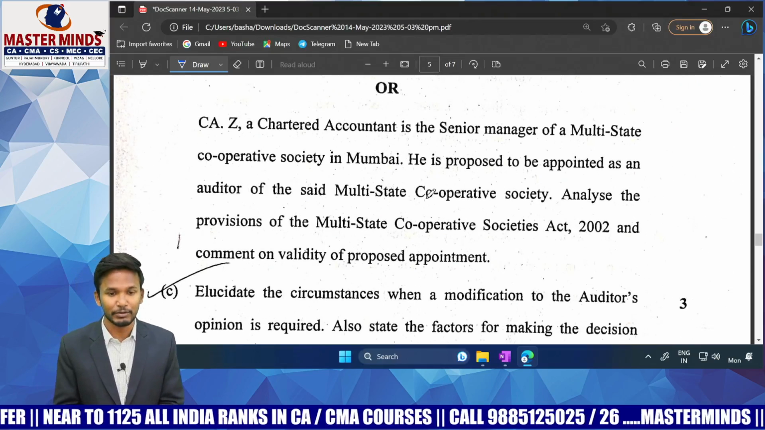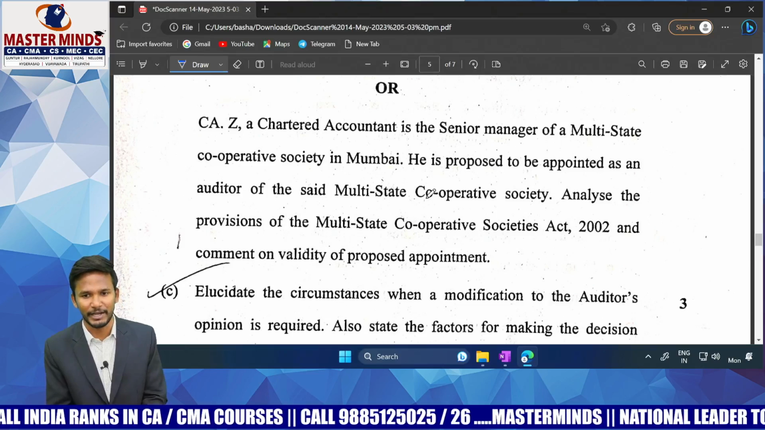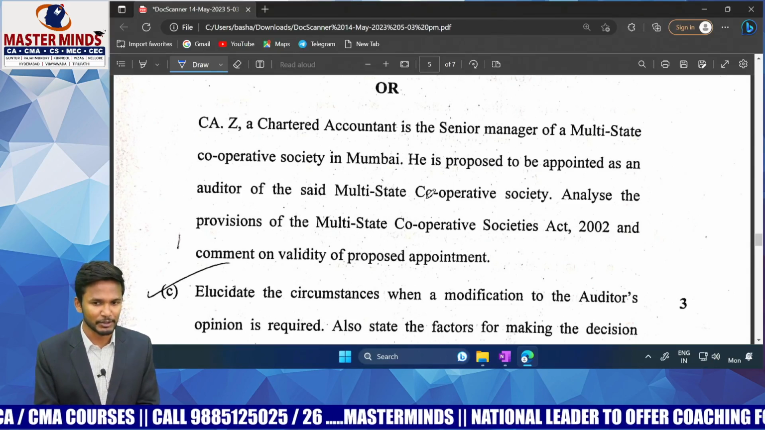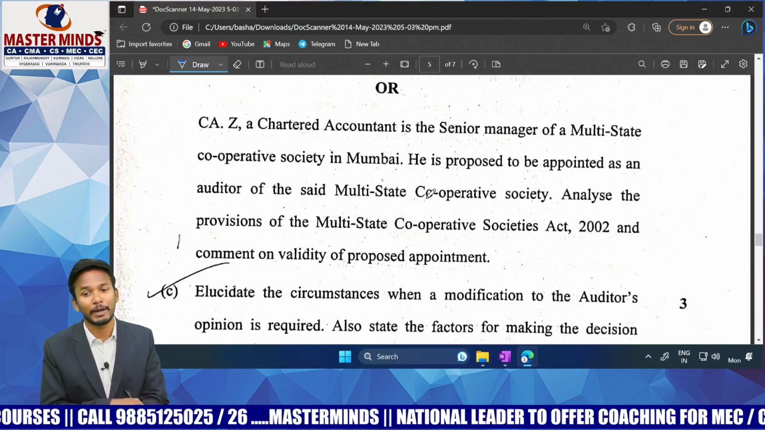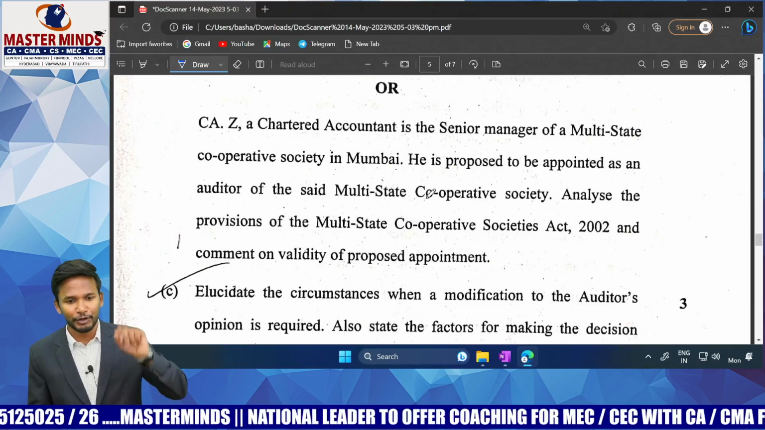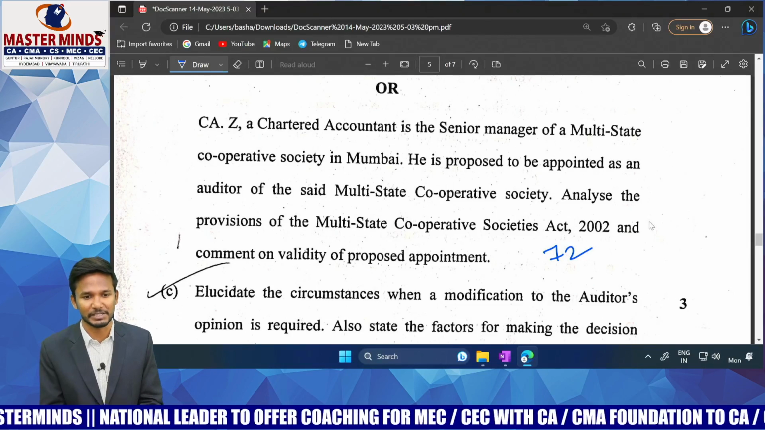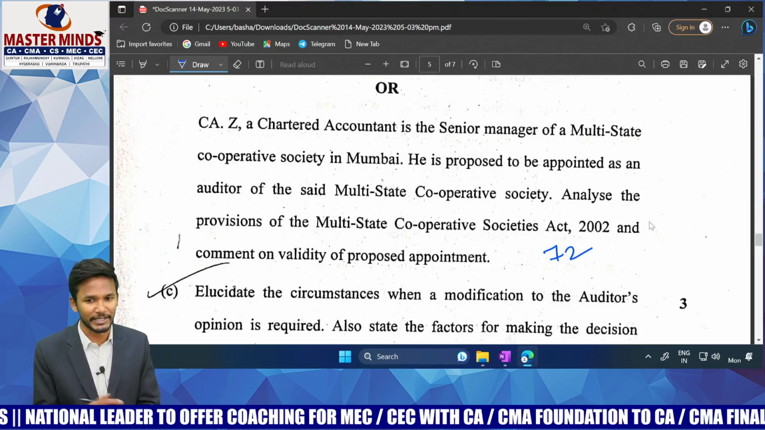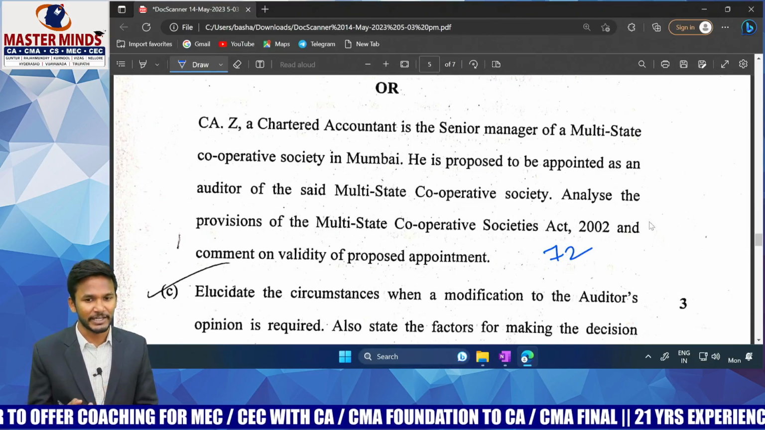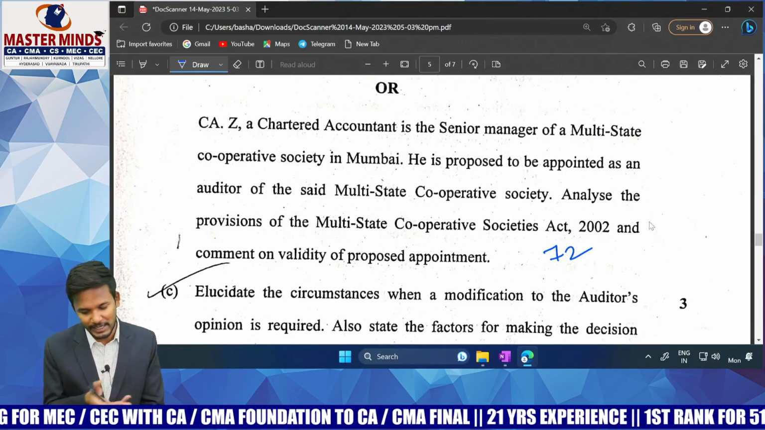CAZ, a chartered accountant, is a senior manager of a multi-state cooperative society in Mumbai. He is a chartered accountant. He is also what, sir? A senior manager in the multi-state cooperative society. He is proposed to be appointed as auditor. A company is proposing him as auditor. Now, if you remember section 72 of the Multi-State Cooperative Society Act, it says an officer or employee of that same cooperative society cannot be appointed as auditor. That statement, if you remember, can be written as the answer.